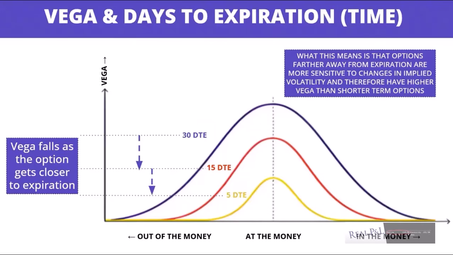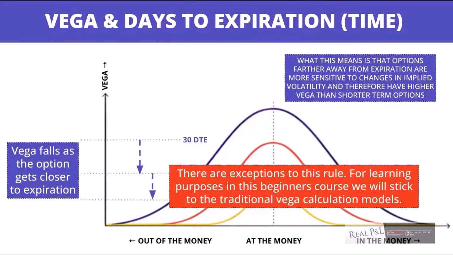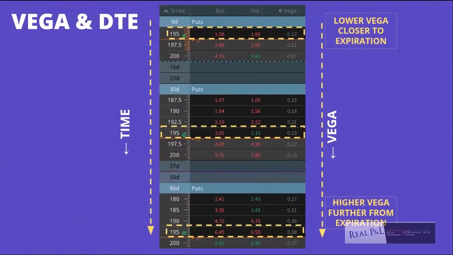As a general rule, there are exceptions to this rule, and for learning purposes in this beginner's course, we're going to stick to the traditional Vega calculation models. In days until expiration, you can see that here there's 9 days to expiration, 30 days, 86 days. So this is closer to expiration.